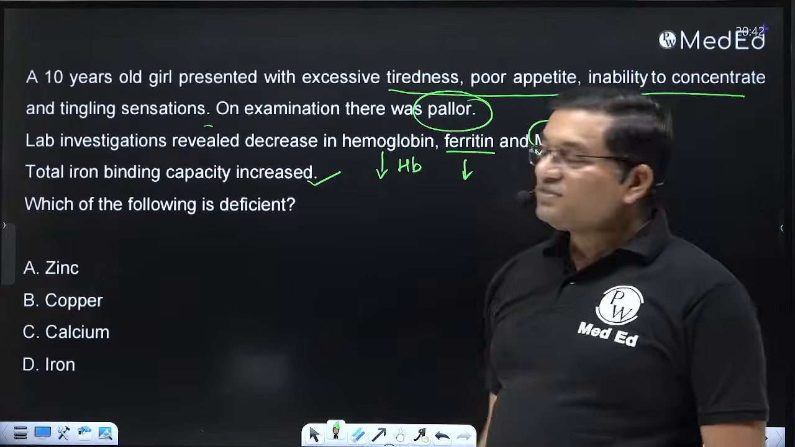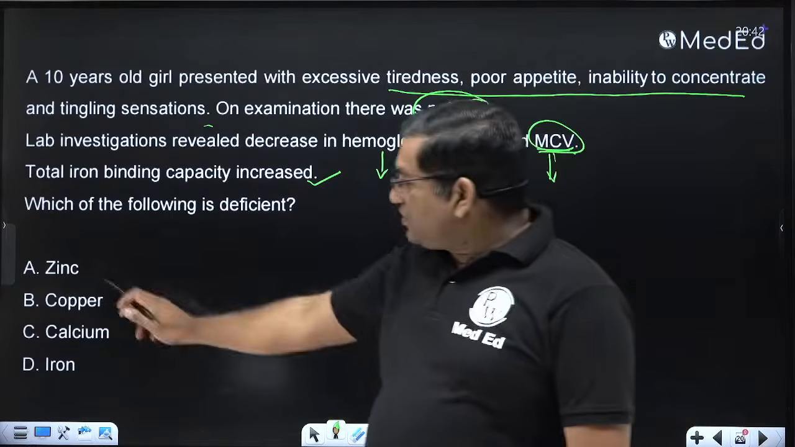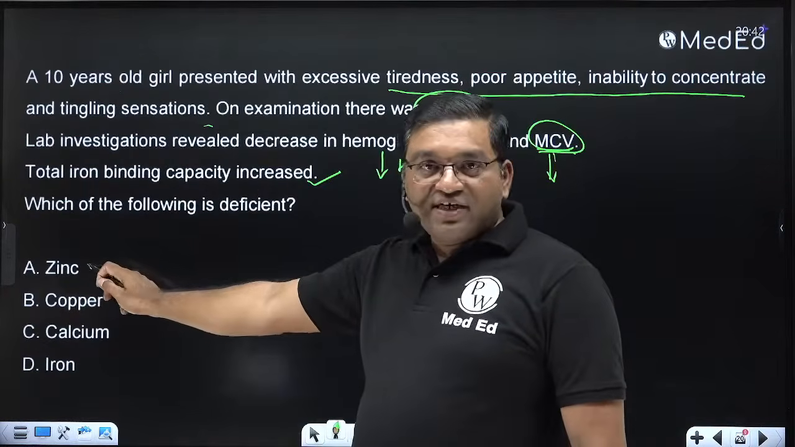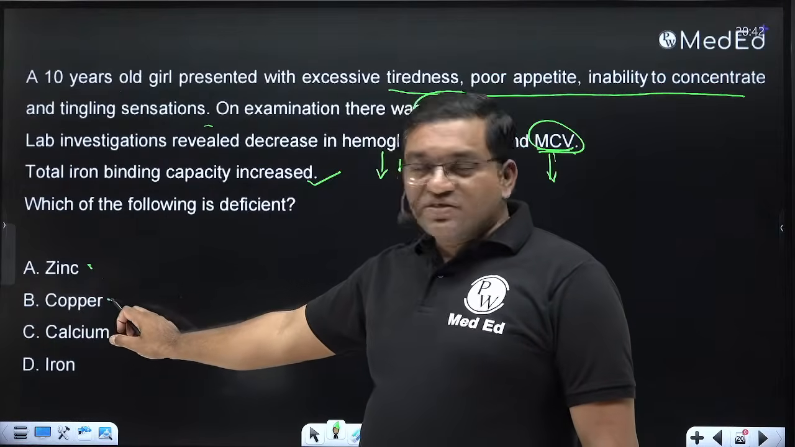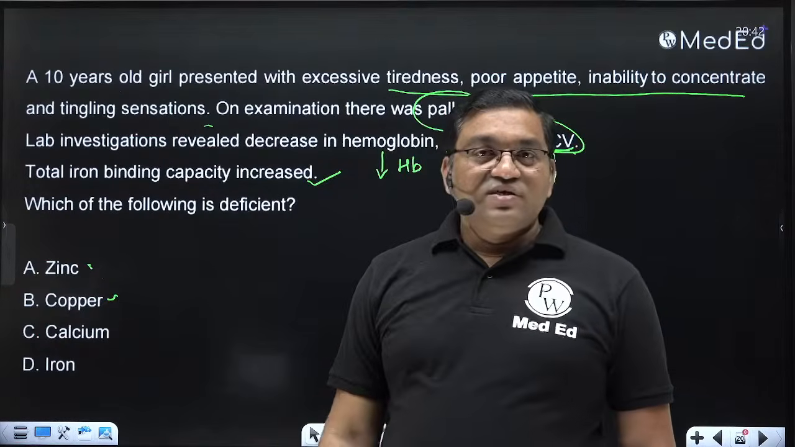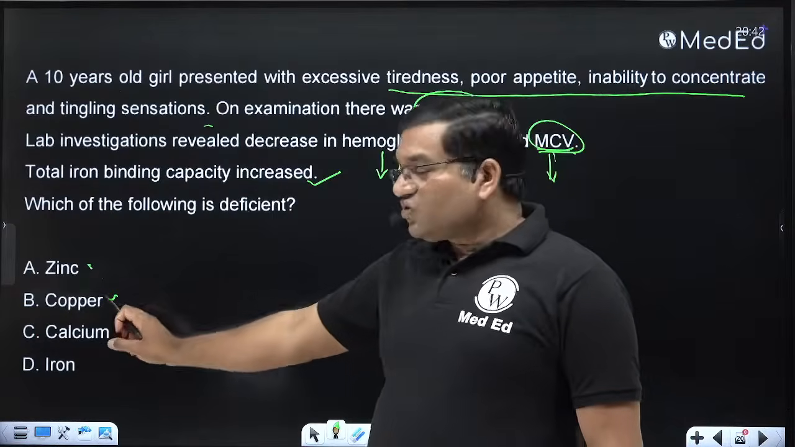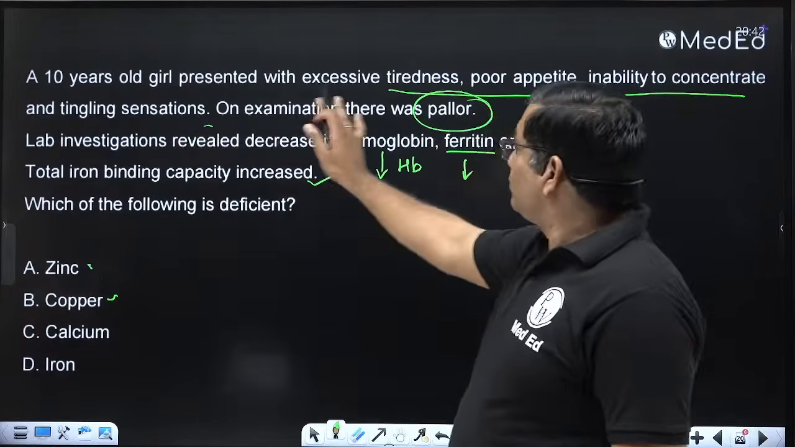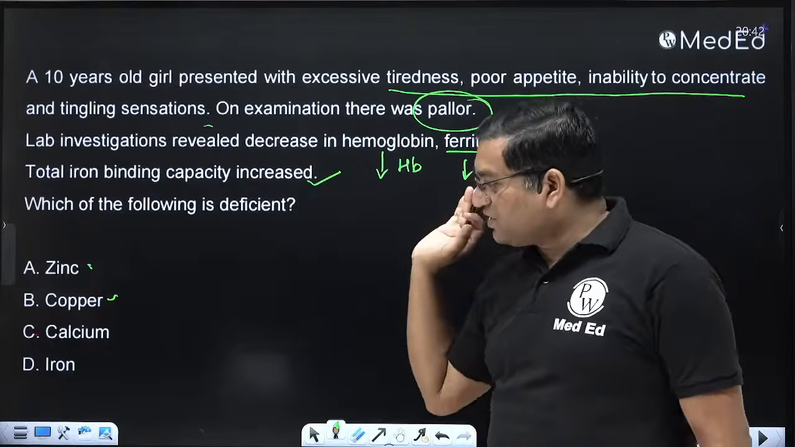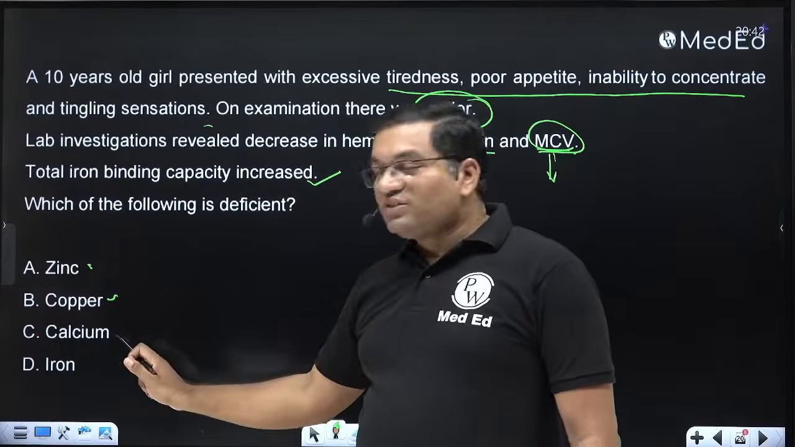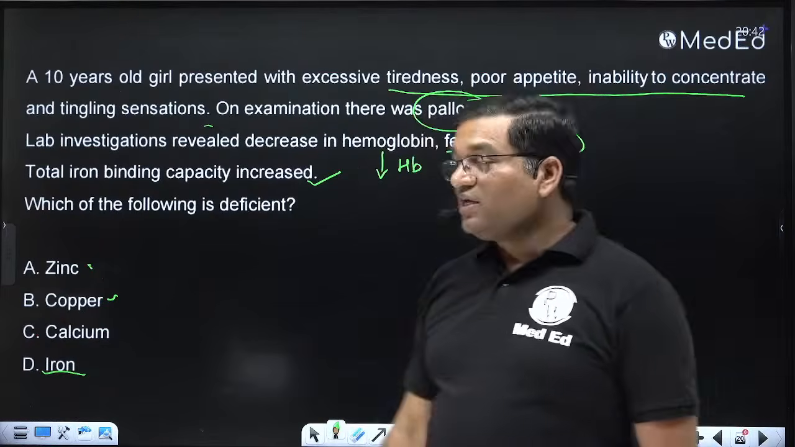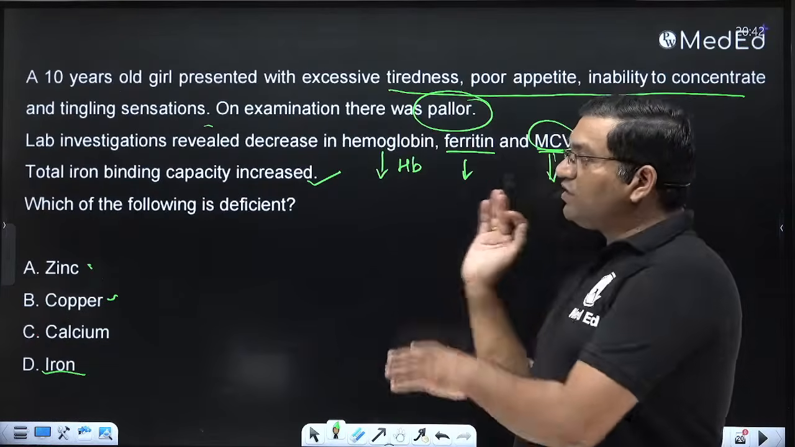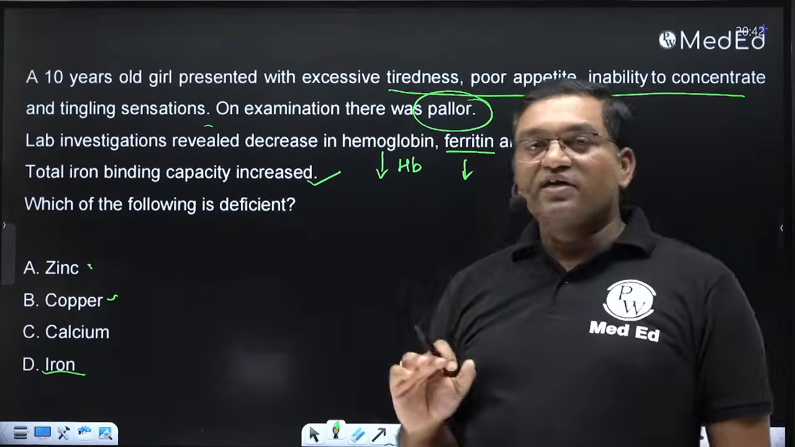Which of the following is deficient? So zinc deficiency causes the rash, that is diarrhea, alopecia, dermatitis. Copper deficiency causes Wilson's disease, Menkes disease, aortic aneurysm, CVS disorders and the anemia. Here there is nothing related to that, only the picture of anemia. Calcium deficiency causes the tetany. Iron deficiency causes microcytic hypochromic anemia, and this is the typical peripheral smear picture in the iron deficiency anemia.